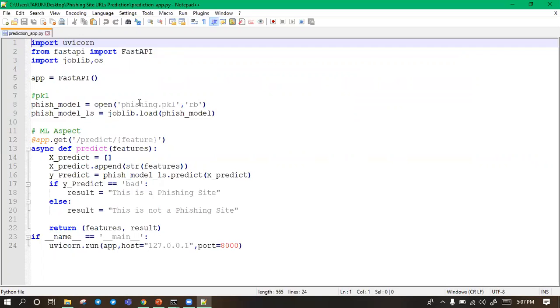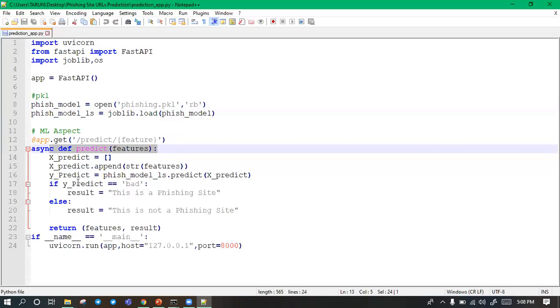So I load this data, and after loading, here I created app, which means the FastAPI object. Here I am calling .get and passing the features, which means whenever someone gives input, the input will come here and the function will be called.